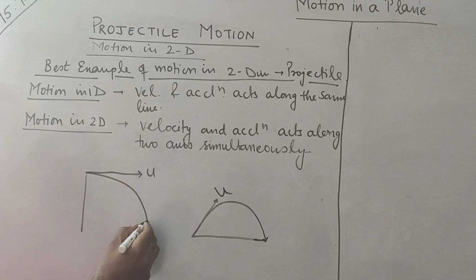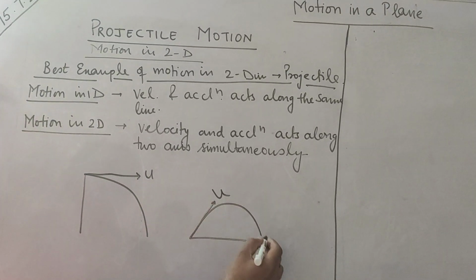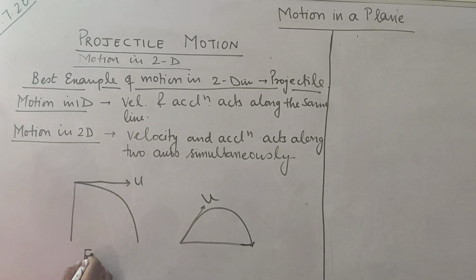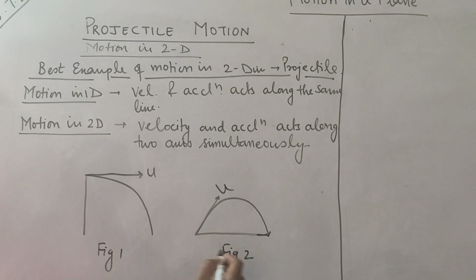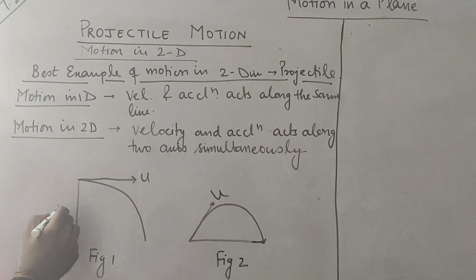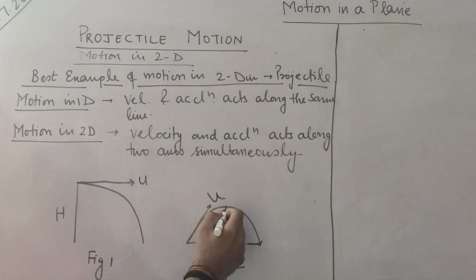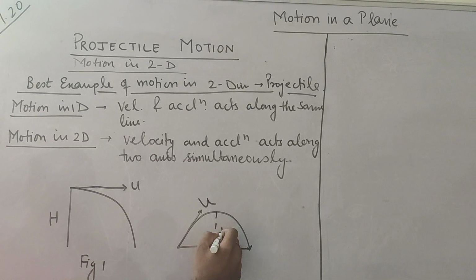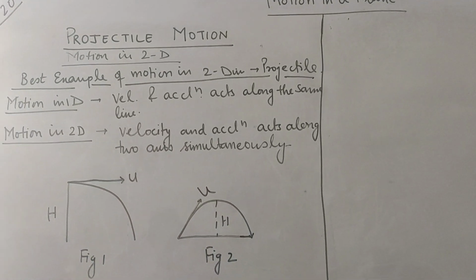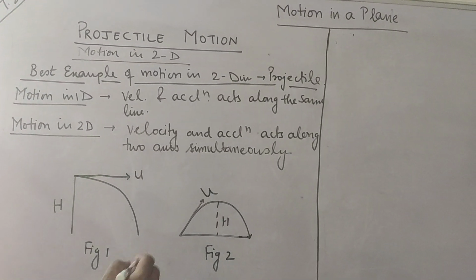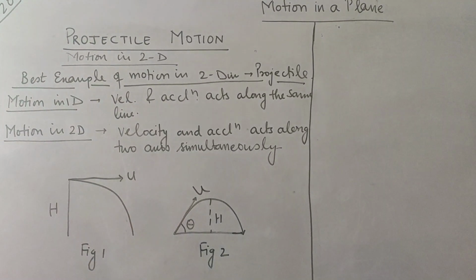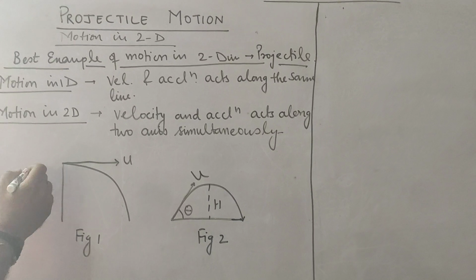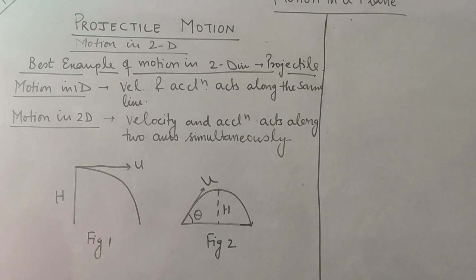So this is also a projectile motion. This is figure 1, this is figure 2. This is height h, the height attained by the projectile. So when any object is projected at some angle with the horizontal, or thrown horizontally, it will also come downward.